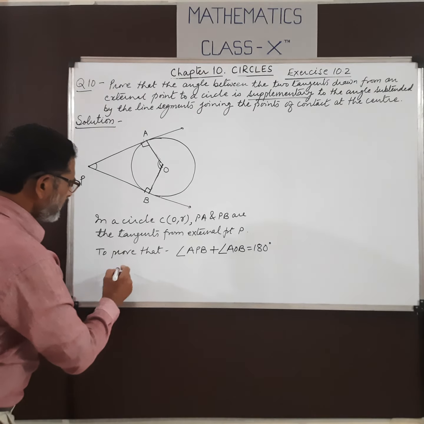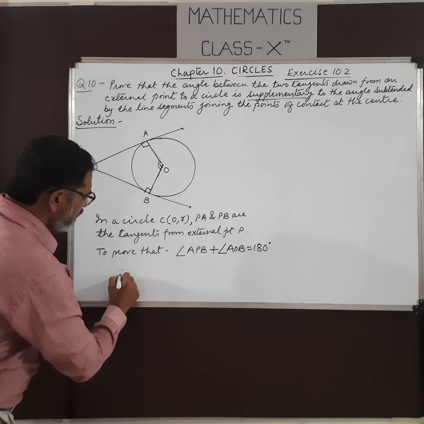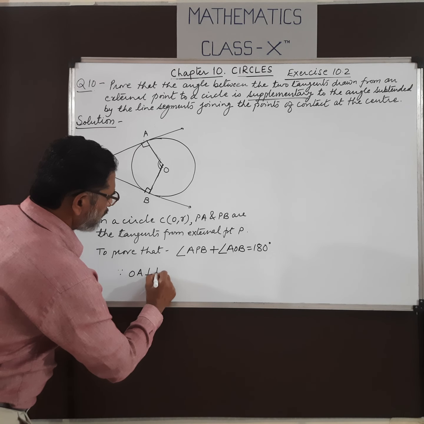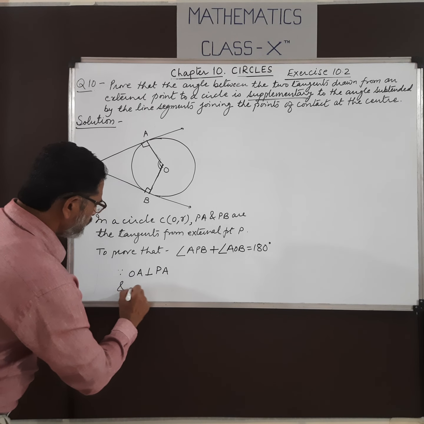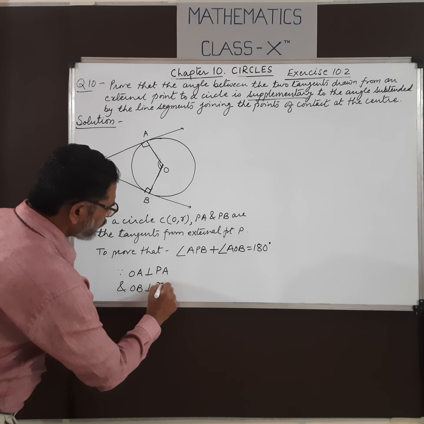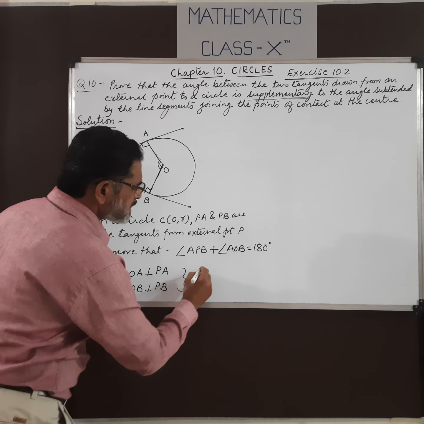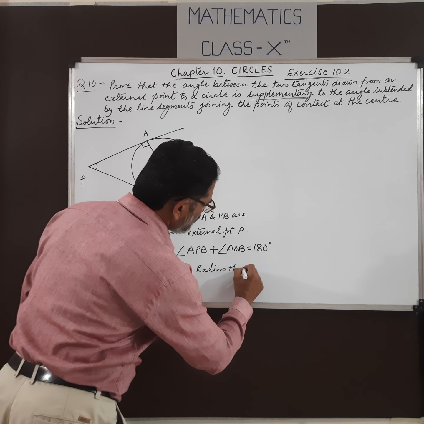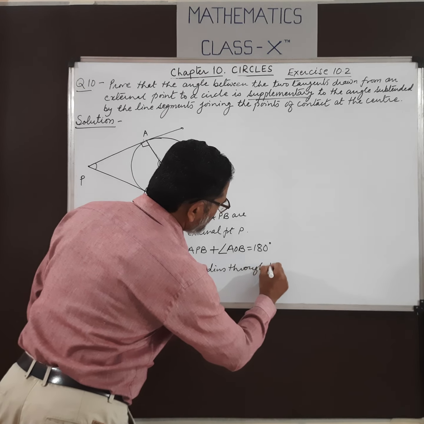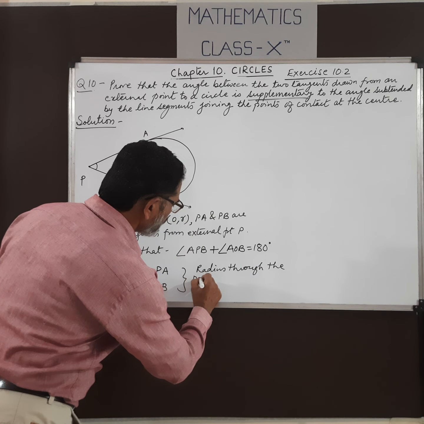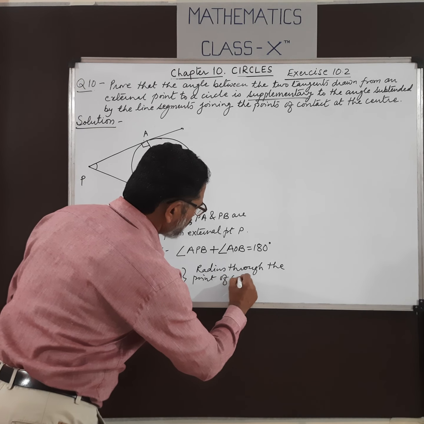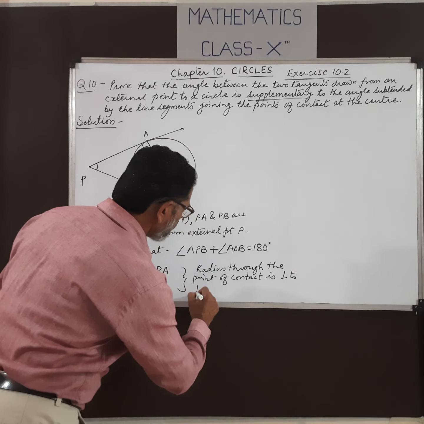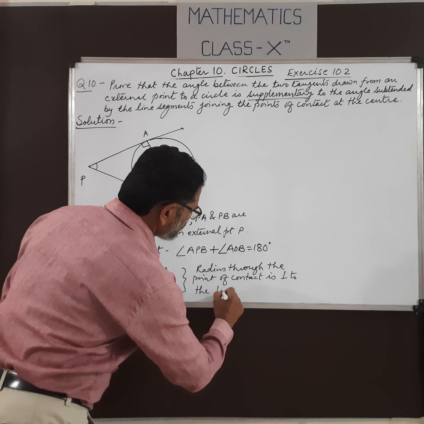Now since OA is perpendicular to PA and OB is perpendicular to PB, you can write the reason here: the radius through the point of contact is perpendicular to the tangent.